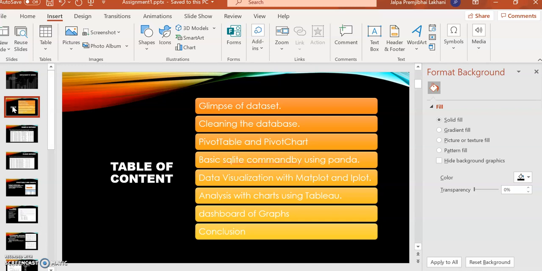And the next is data visualization with Matplotlib and iPlot. These two libraries give deep insight into a dataset by visualization.